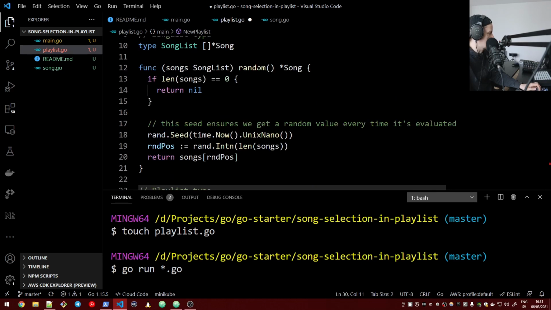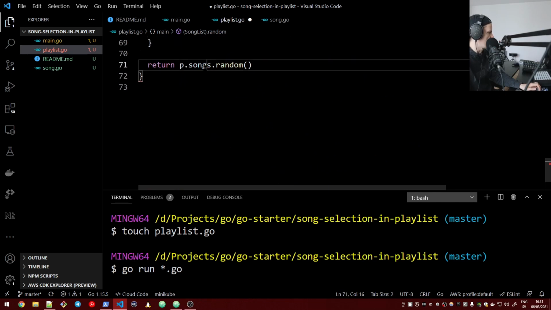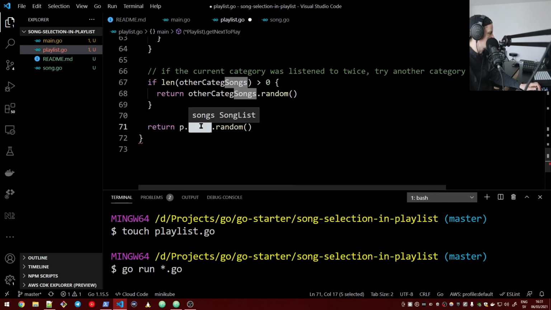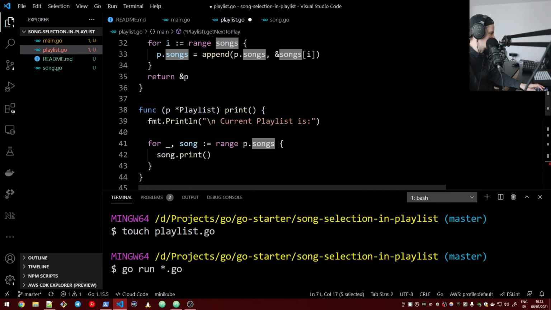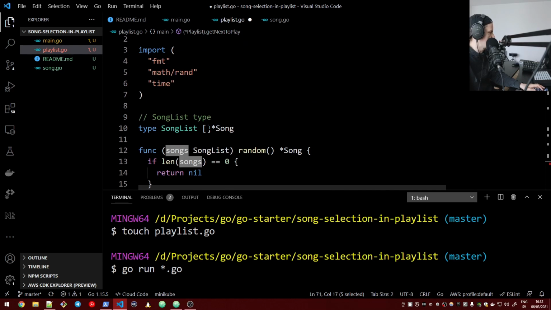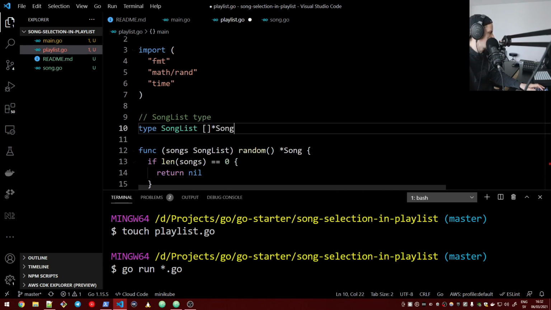We just added an extension function called random on the song list. So now we can access it also for the songs in the playlist. So this is how we can extend arrays with other functionality by just assigning them to a type.